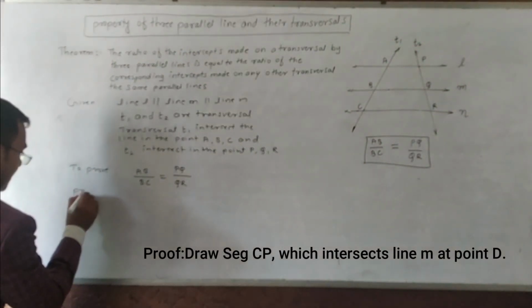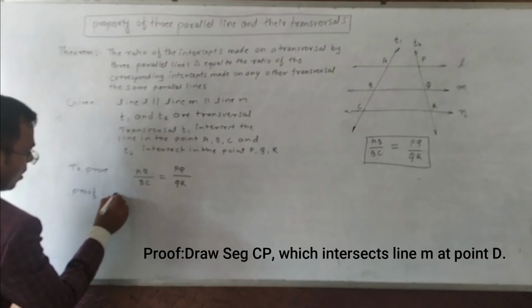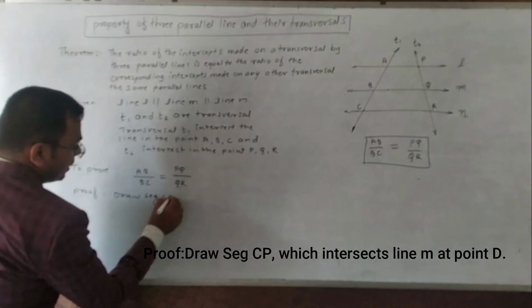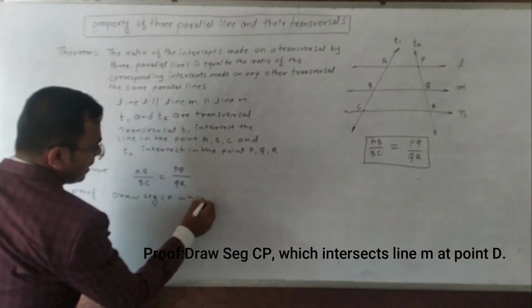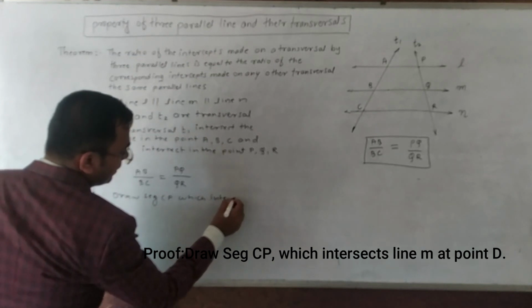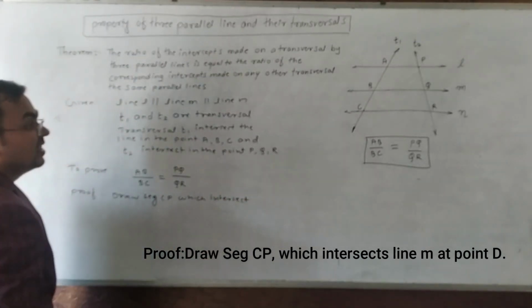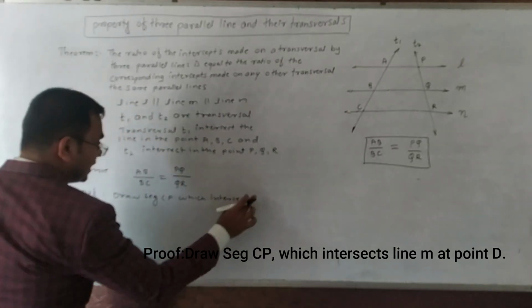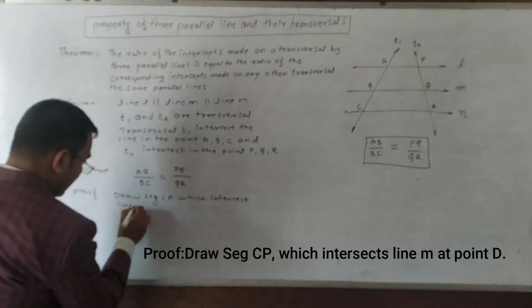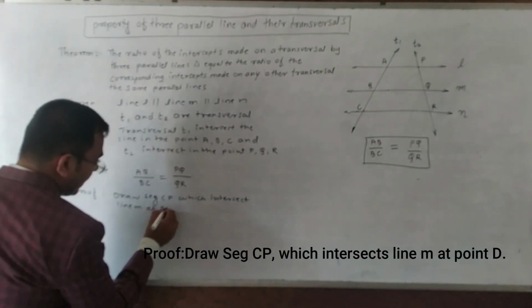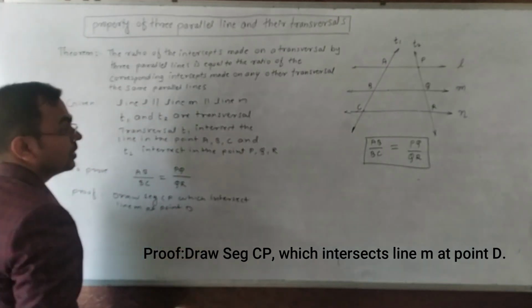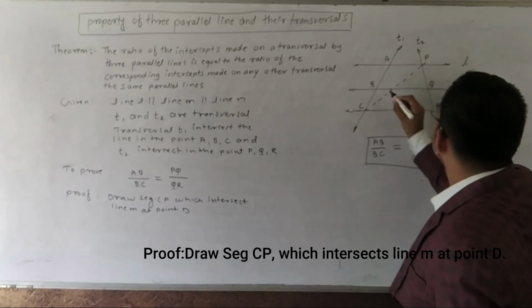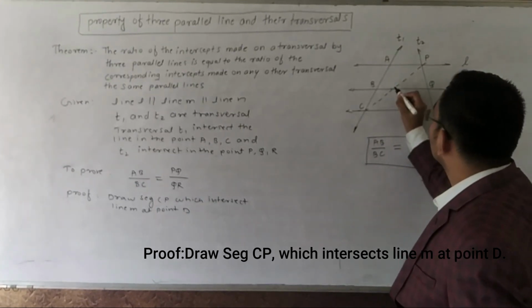Proof: draw segment CP which intersects line M at point D. This is our construction.